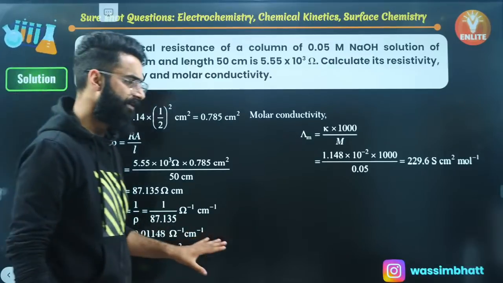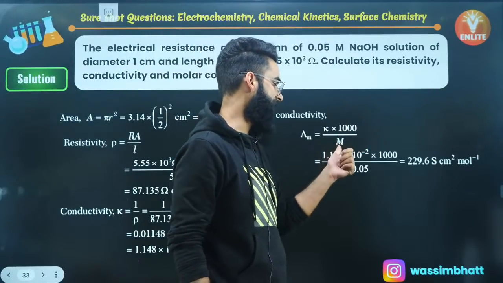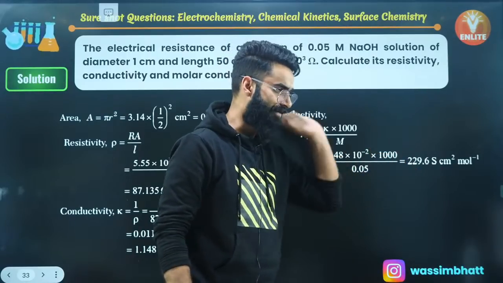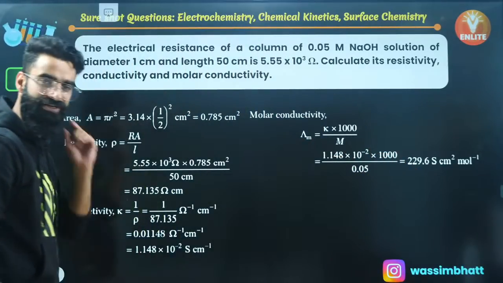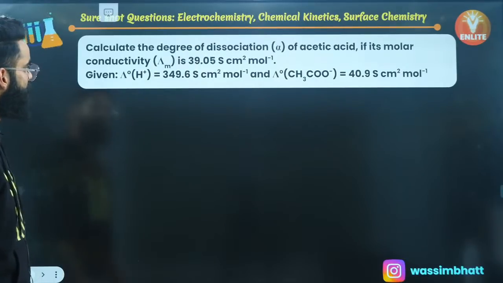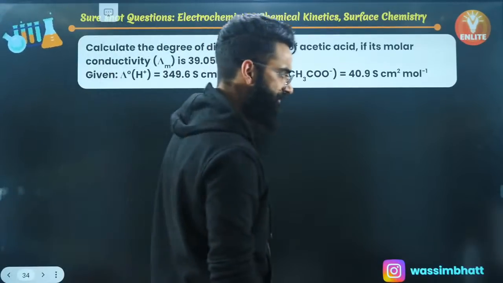After getting the conductivity, you can easily calculate lambda m as well, molar conductivity, which is equal to kappa multiplied with 1000 by m. Kappa, the conductivity you calculated, multiplied with 1000, divided by molarity. All the formula based questions are like this, and I'm sure this is going to be clear to everyone. Perfect. Right, people? Let me know in the chats if every single thing is clear till here.